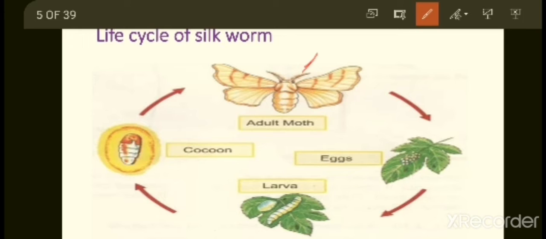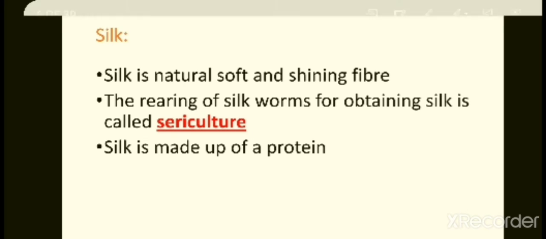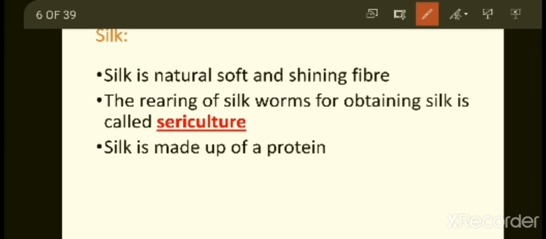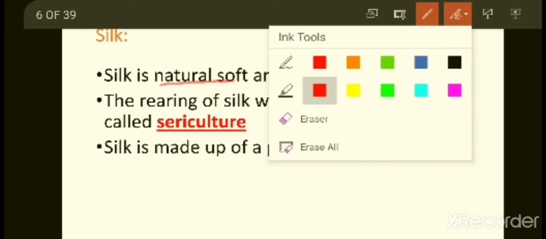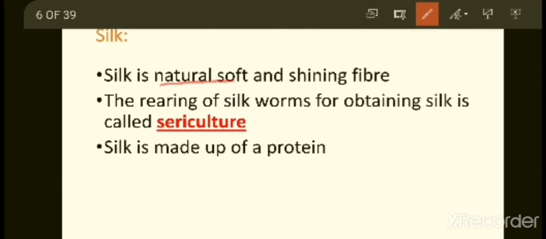Okay. We are going to see how silk is made, and in which stage we can extract the silk fibers. Silk is actually a natural, soft and shining fiber. If you touch silk material, it will be very soft and shining. The rearing of silkworms for obtaining silk is called sericulture.